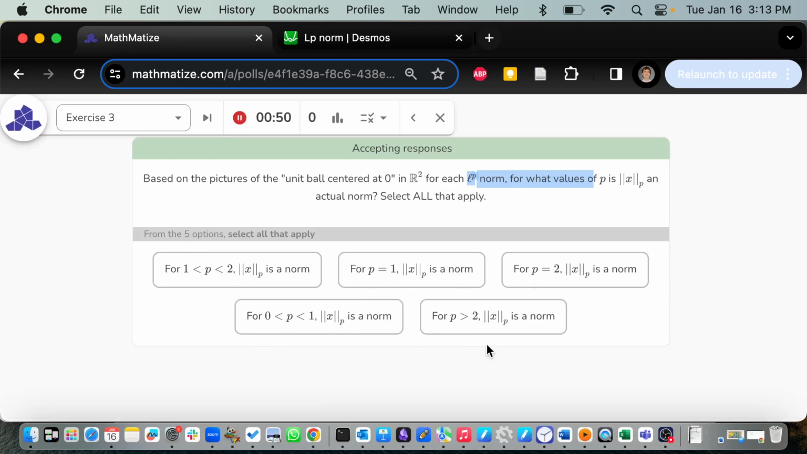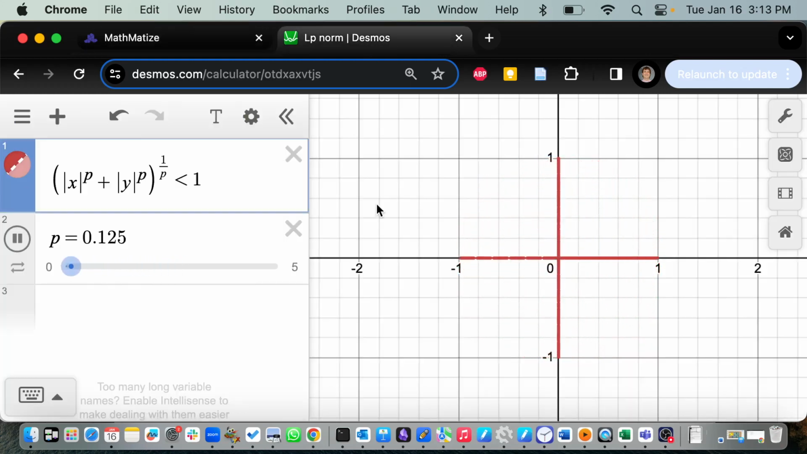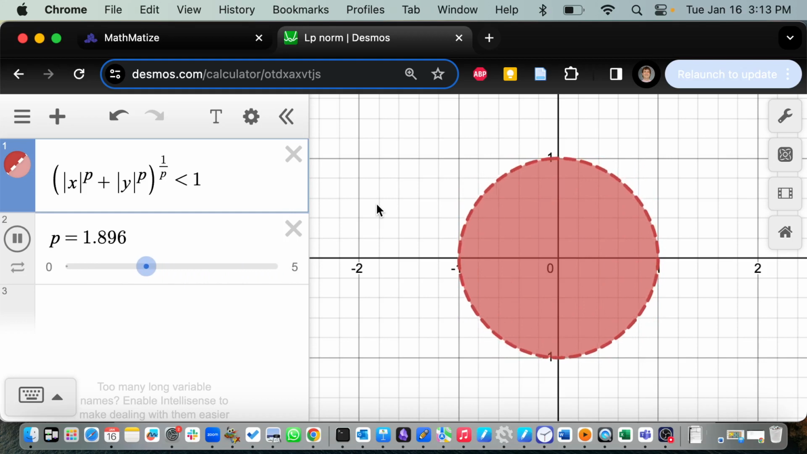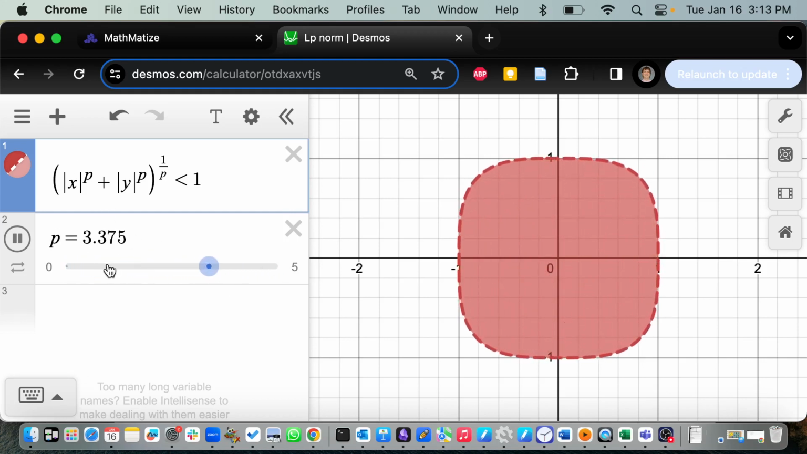I want you to select all the ones where you think it is an actual norm, and the ones where it's not an actual norm, don't select those. You should stare at this and use what you know about metrics to try to figure out when it is a norm and when it is not a norm. Feel free to discuss, or you can ask me. I can look at specific values for you. Right now it's animating all of them, but I'm happy to pause the animation.